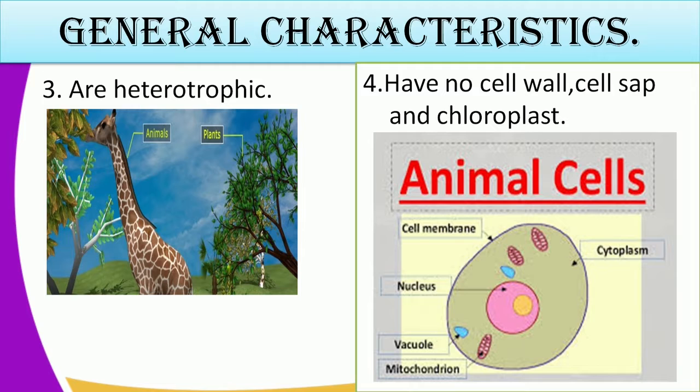If you look at our illustration, you can see the diagram of an animal cell. There is no chloroplast present. There is no cell wall or any cell sap. So that is among the characteristics. Moving forward,